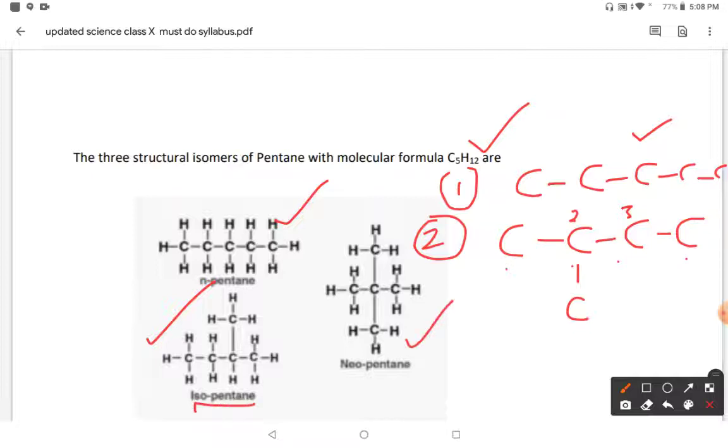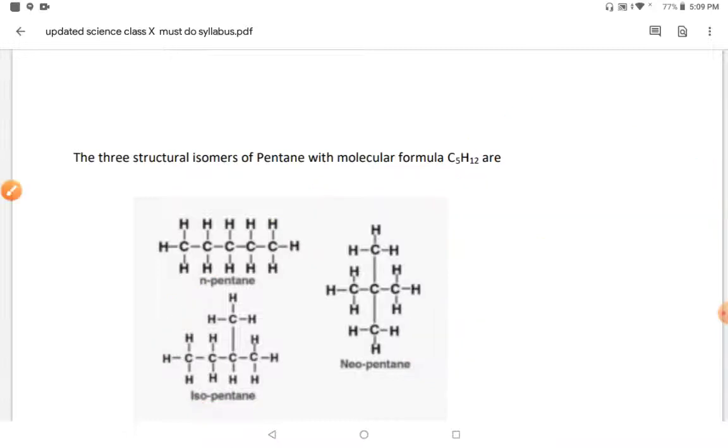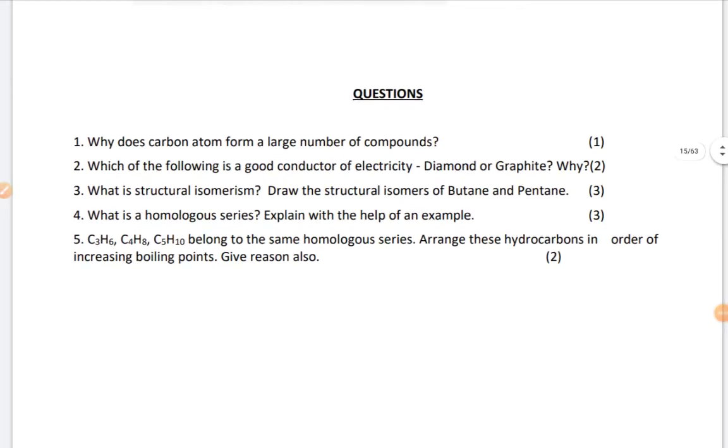Now the third option is that you make the chain even smaller. Instead of 4 carbons, if I take 3 carbons in a line, and then on the second position I attach 2 carbons, then the neopentane structure is formed. So these are the different methods to arrange pentane. The formula will remain the same but the structures will be different. These are the 2 different topics that always come in your paper.